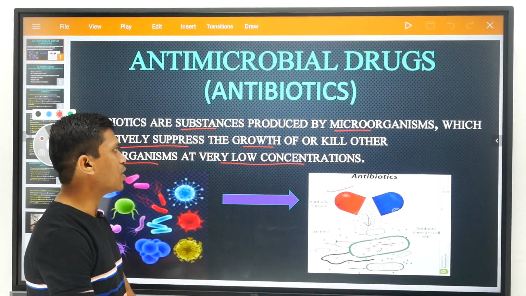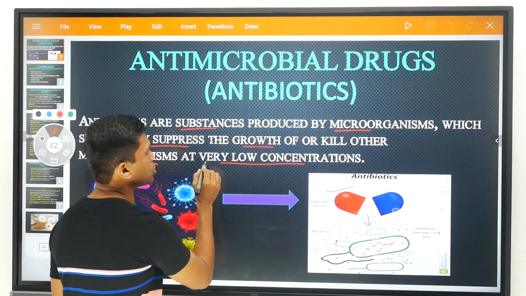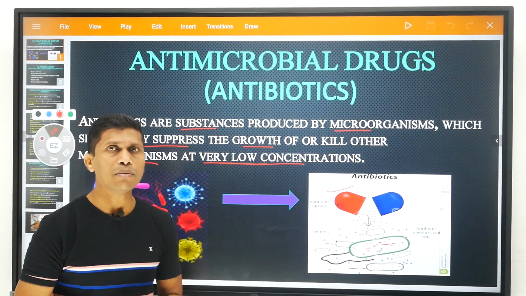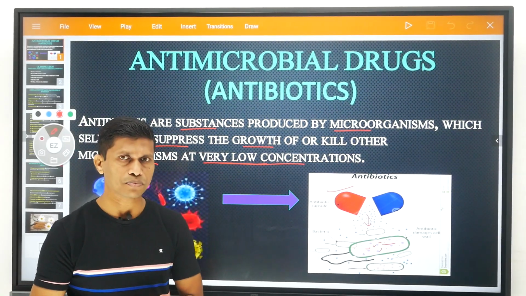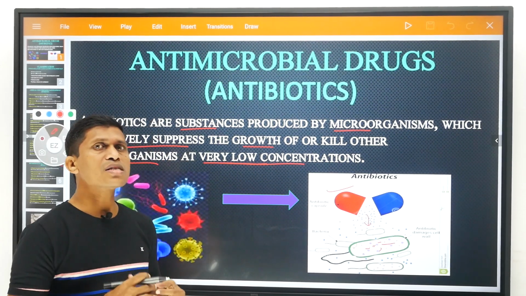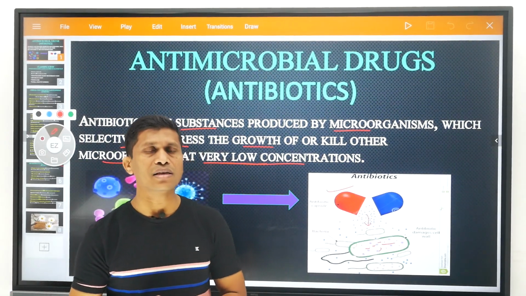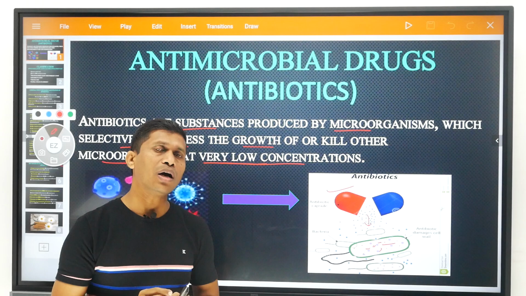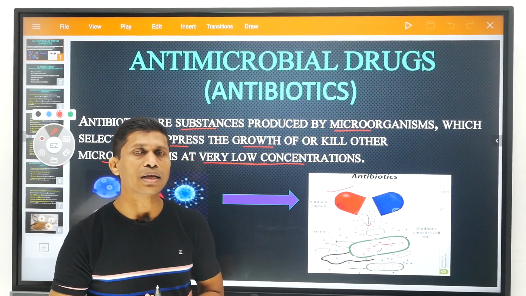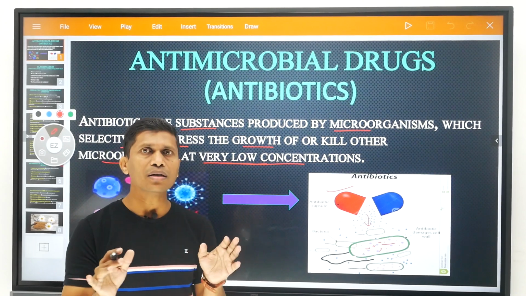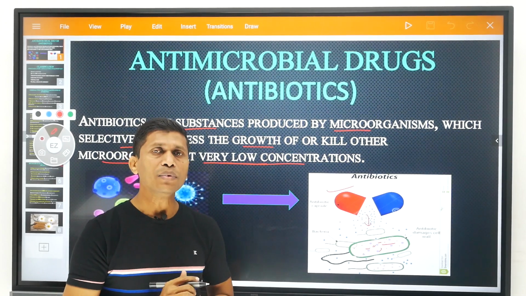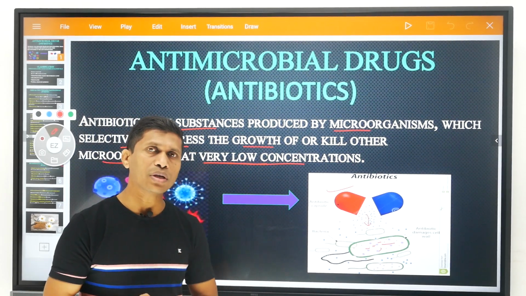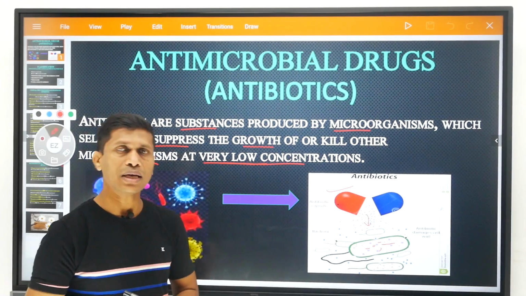Now, in the definition one thing is very important: a very low concentration is required for the inhibition or killing of any bacteria or other microorganism. For example, in our stomach there is hydrochloric acid, HCl, which kills the microorganisms that enter through food, drinking water or other drinks. That HCl destroys those microorganisms, but we can't say HCl is an antibiotic, because in that case a larger amount is required for inhibition or killing of the bacteria.